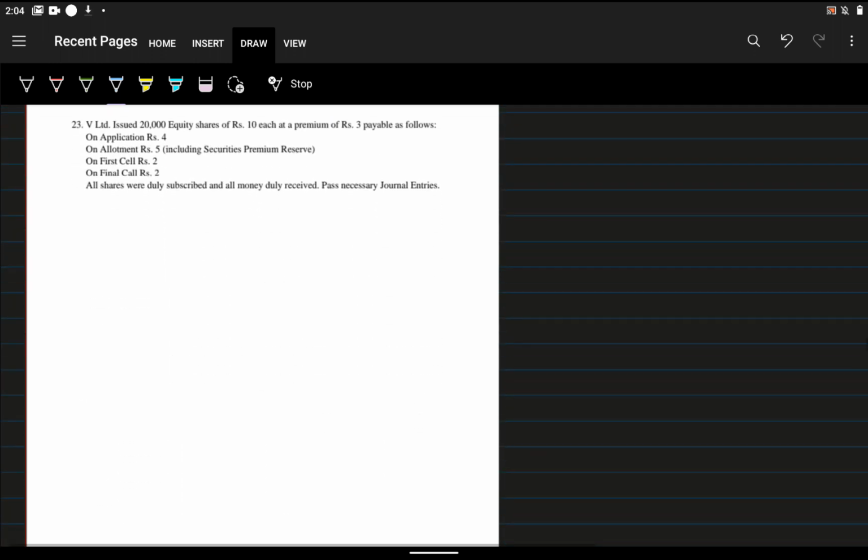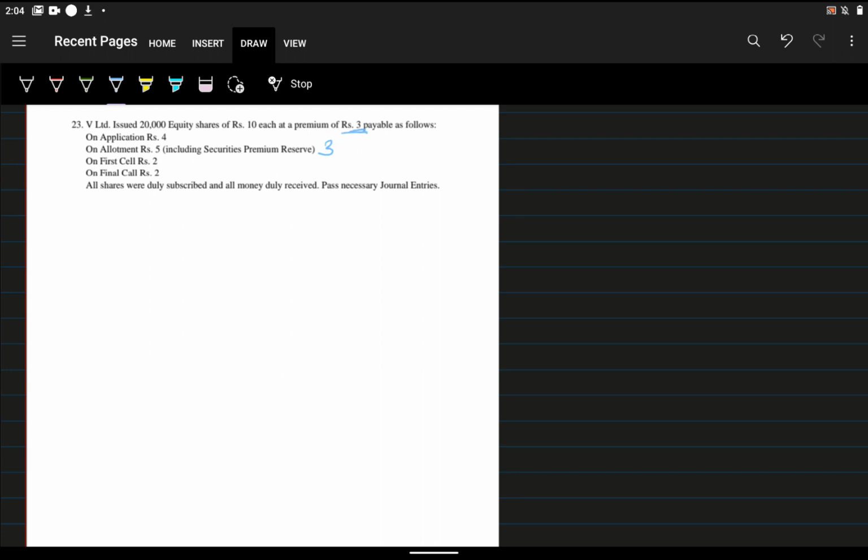Now we will go for question number 23. What is question number 23? V Limited issued 20,000 equity shares of rupees 10 each at a premium of rupees 3, payable as follows: on application rupees 4, on allotment rupees 5, including security premium. What is the security premium? 3 rupees, it is given in the question.